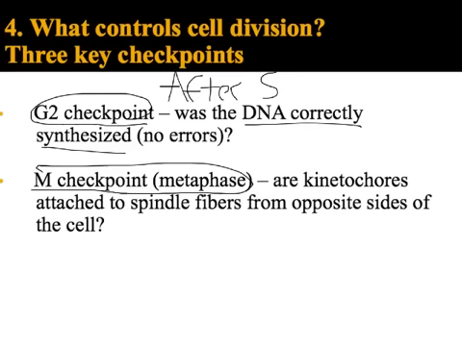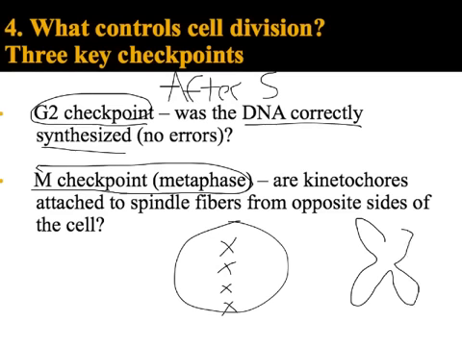So let's do a little review. Remember, when I have a cell in metaphase, all the chromosomes are lined up down the middle. Now remember, the spot where my chromosome is going to attach to the spindle fiber, that's called the kinetochore. So if I did a little blow-up picture of one of my chromosomes here, this spot right here, that's the kinetochore. That's where the spindle fiber is going to attach. So here, I'm checking to make sure my spindle fiber is attached correctly, okay? Because now, imagine if they weren't attached correctly. So I'm going to draw one that's not attached here, okay?